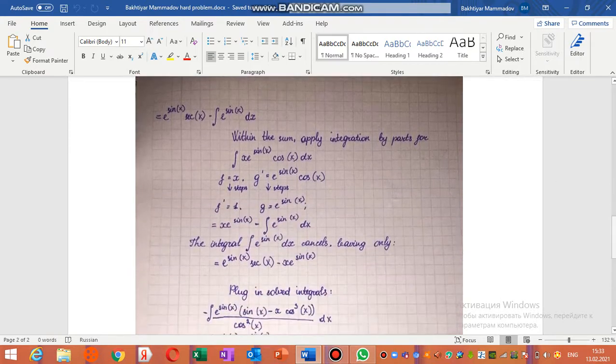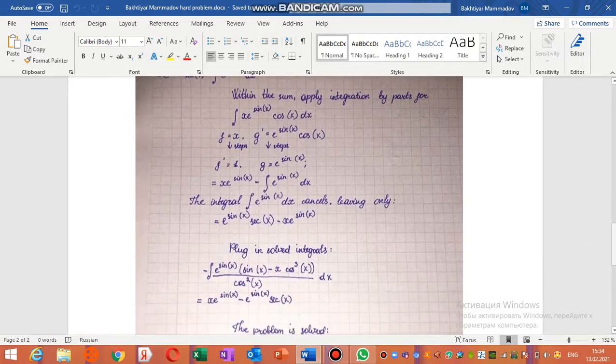And now within the sum apply integration by parts for the integral of x e^x multiplied by cos x dx. In here f equals x, derivative of f equals 1, and g equals e^x, derivative of g equals e^x multiplied by cos x, and this equals x e^x minus the integral of e^x dx.